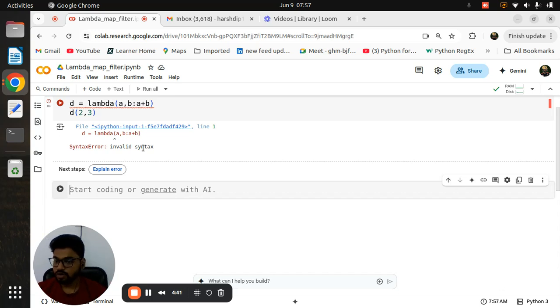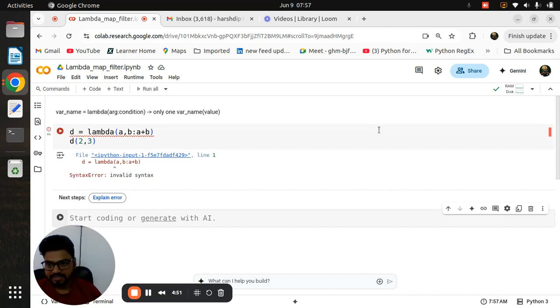That's why I'm telling you that whenever you are performing a lambda function, you need to get the proper error, and then only you can understand. Okay, so if you are noticing here, as per the syntax, we have written the code in a proper way, nothing will change. Like for example I am giving the variable name, then again the lambda function, and then I'm mentioning as many arguments as possible, and then I'm calling that function.